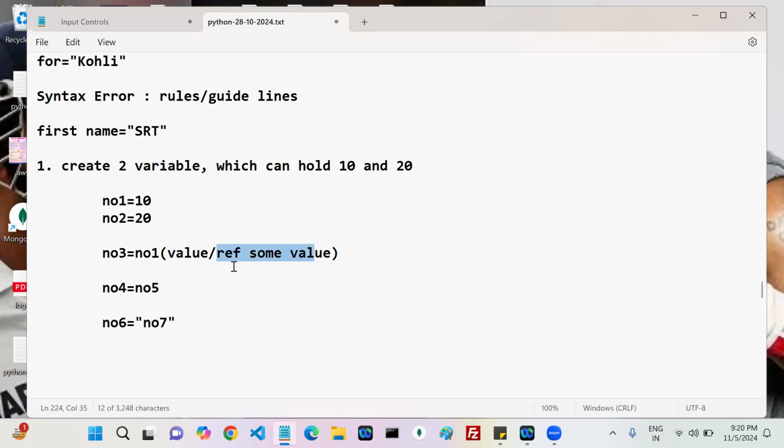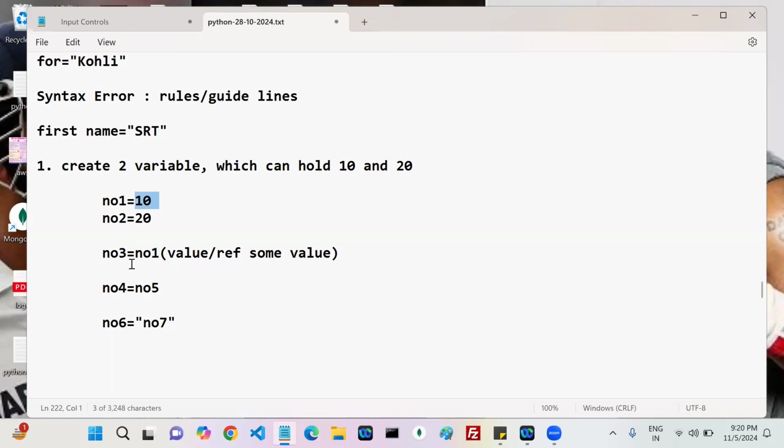It refers to some other value. Okay, which value is referred? Number1 refers to which value? 10, right? Number1 refers to 10.